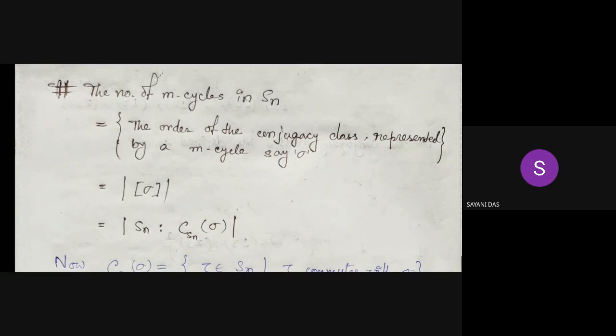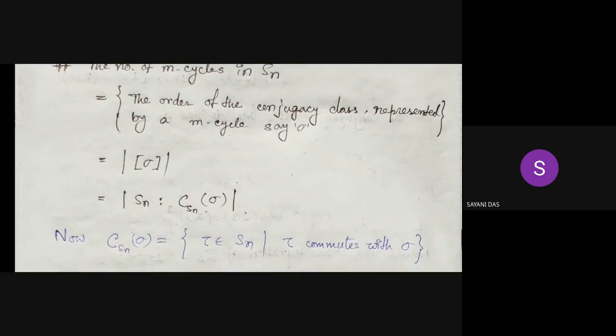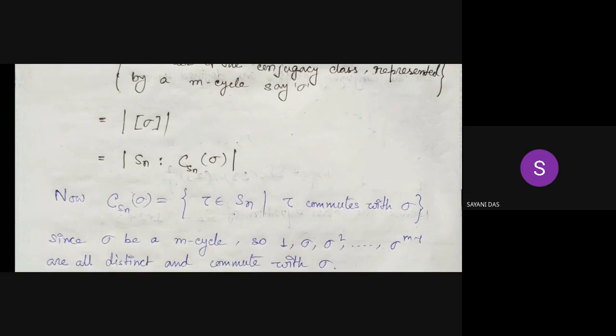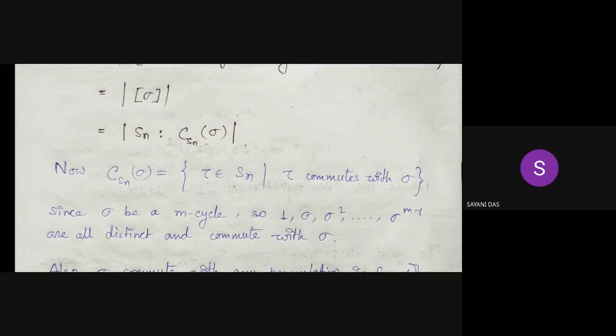That is the orbit represented by sigma, and by the orbit stabilizer theorem this equals the index of C_Sn(sigma) in Sn. So if we calculate the order of C_Sn(sigma), then we are done.